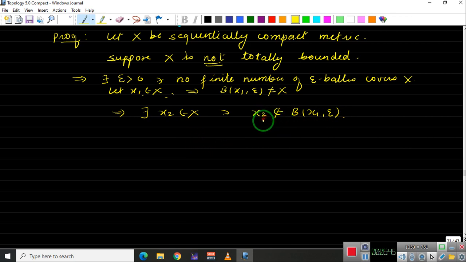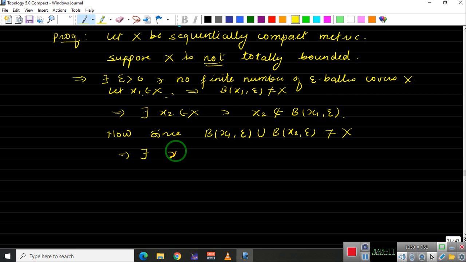Now let us take the ball around x2 of radius epsilon. Since the ball around x1 of radius epsilon union the ball around x2 of radius epsilon is not equal to X, because X is not covered by a finite number of balls, this implies there exists some x3 belonging to X such that x3 will not belong to the union, i from 1 to 2, of the balls around xi of radius epsilon.